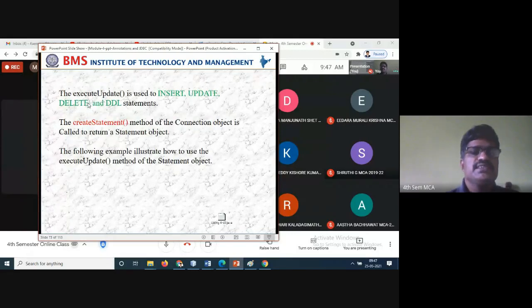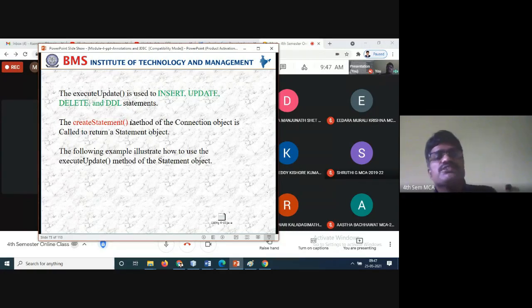Next, execute update is used for the operations insert, update, delete, and DDL statements. Whatever DDL statements are available, you can execute using the execute update statement. So if I execute either EMP information or student information details, once we create five to six fields, and execute create, display, update, search, modify, whatever information, then with four or five operations, all these things will be covered here.